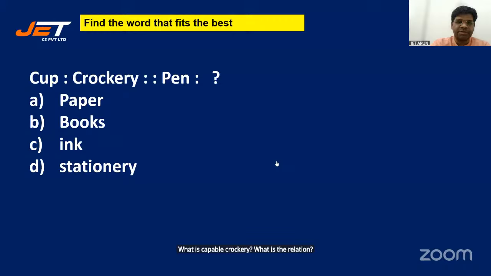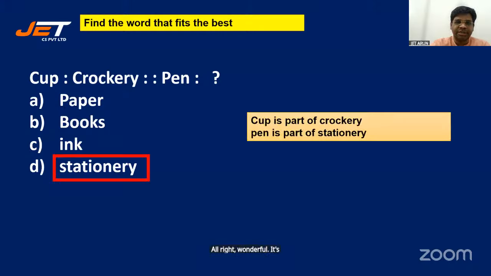Rinit, Divija, Navdeep, Srivalli, Vaishnavi, Pujita, Rasagna, Vasu, Shrestha, Srivalli. All right. Wonderful. It's absolutely right. Stationery. Cup is a part of crockery. Pen is a part of stationery.